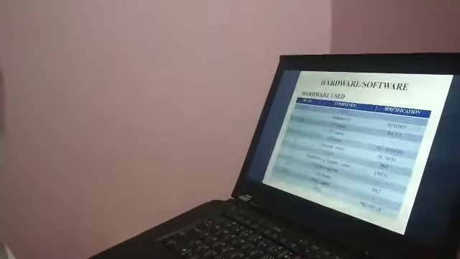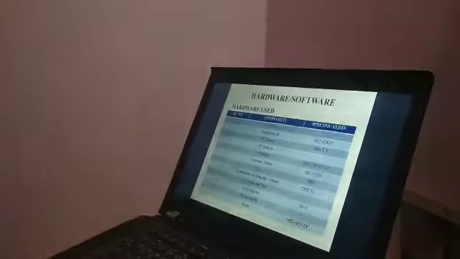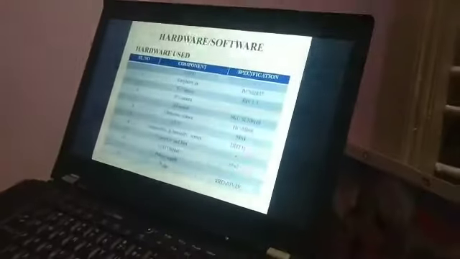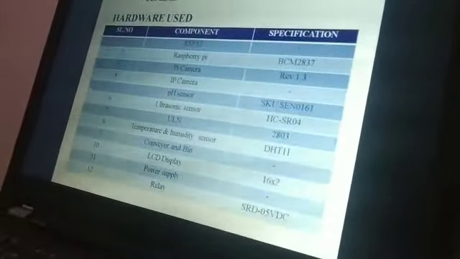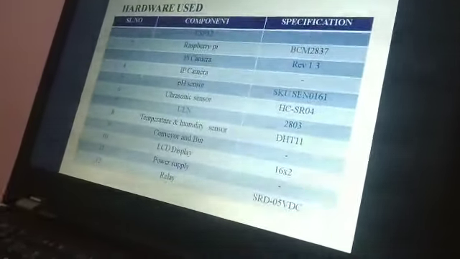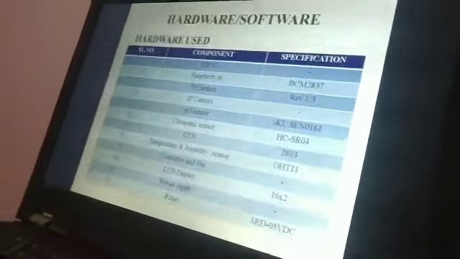Okay. Next, hardware and software requirements of our project. This is the hardware we have used. We have used ESP32 for controlling purpose, and Raspberry Pi, that is BCM2837, and Pi camera.